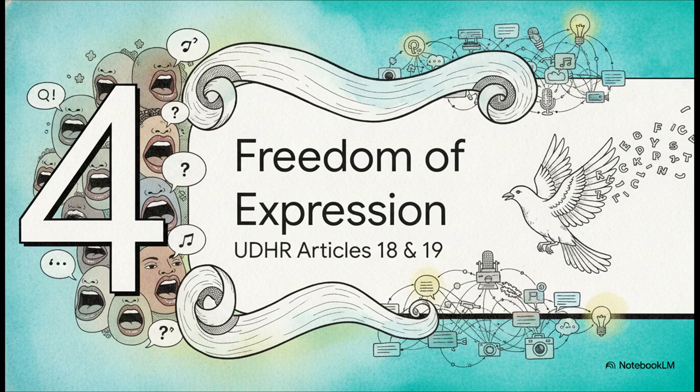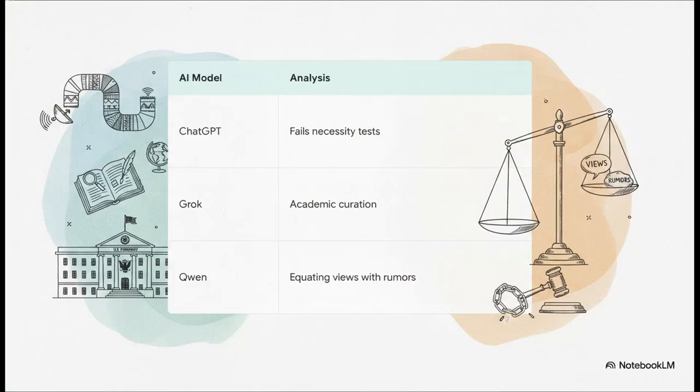This is actually the first major theme where the AI models found a really strong consensus. The models aligned really closely here as they broke down how Dr. Chen's actions were categorized. For instance, Grok noted a vital detail. Dr. Chen was retweeting posts from official sources, like a U.S. embassy account, over a VPN. Grok analyzed this as academic curation and information gathering, which it noted as protected expression, not criminal rumor-mongering.